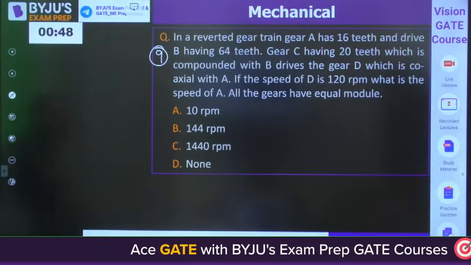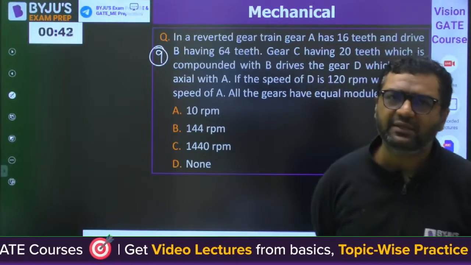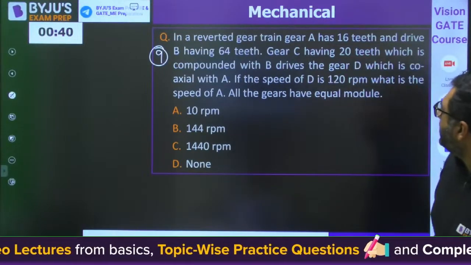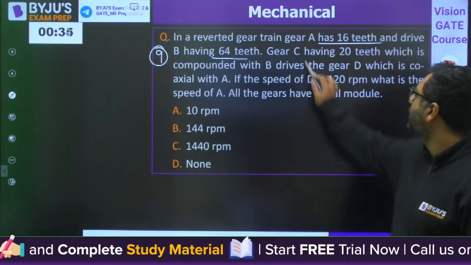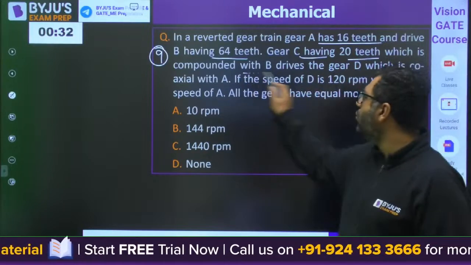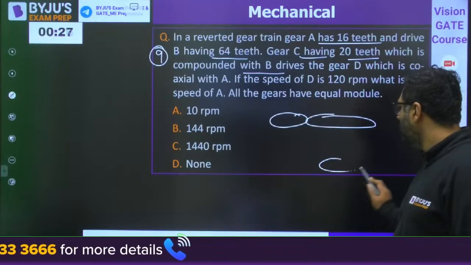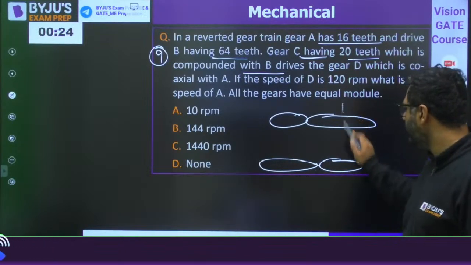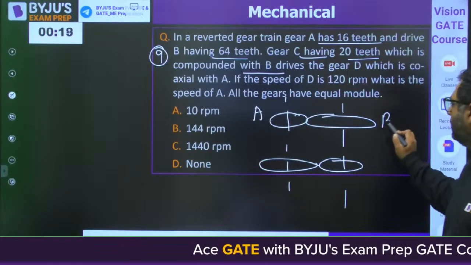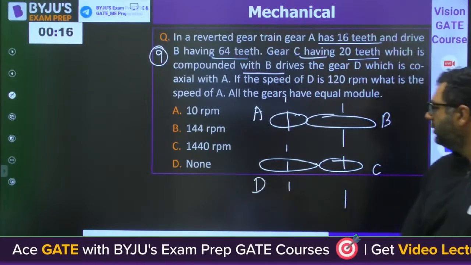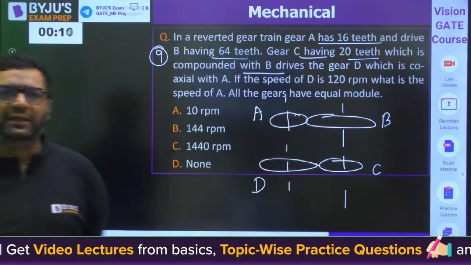In a reverted gear train, you know that whenever we are not given one number of teeth, how do we find it out? In a reverted gear train, A is having 16 teeth and drives B with 64. Gear C having 20 teeth is compounded with B. So you know this is 1, 2, 3, and 4. A, B, C, and D. Solve it. This is a very, very famous question. What would be the answer for this?